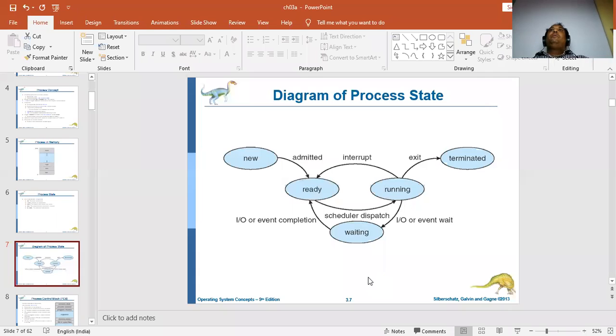I want everybody to make a note of this diagram first. I'll give you a few minutes of time. Make a note of this because this is an important diagram, which is called the life cycle of a process. Or take a screenshot. Once you have done, just inform me.